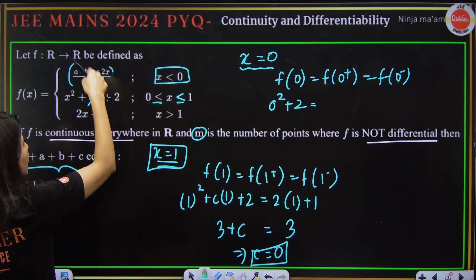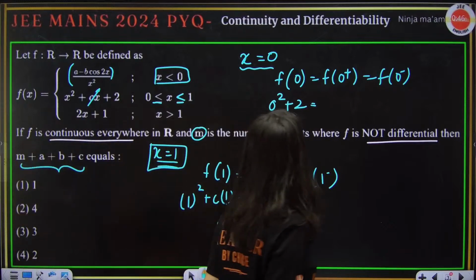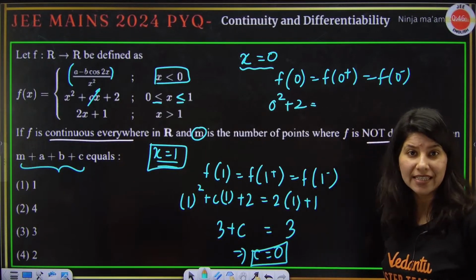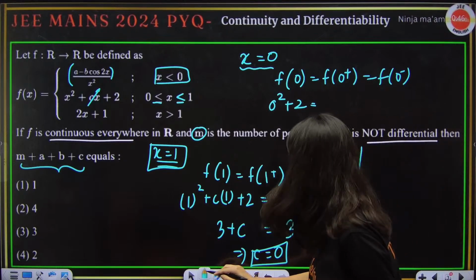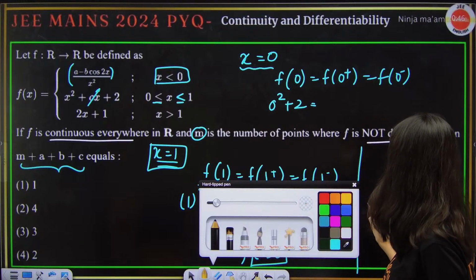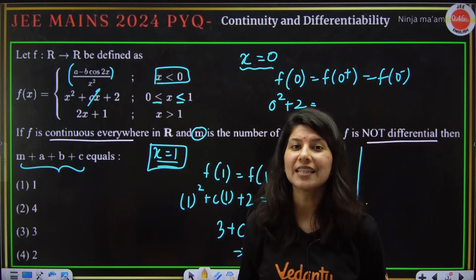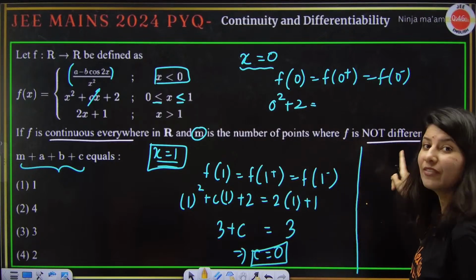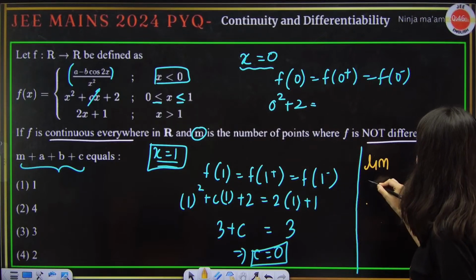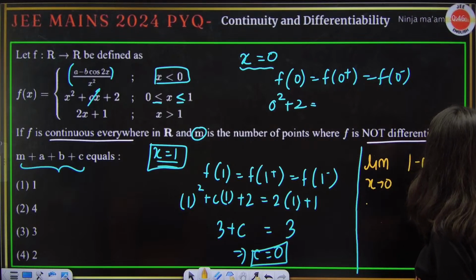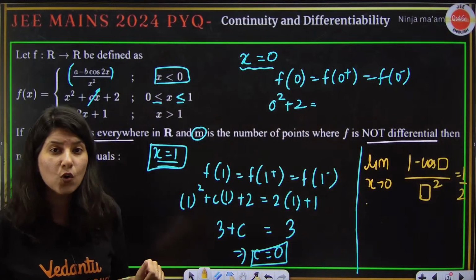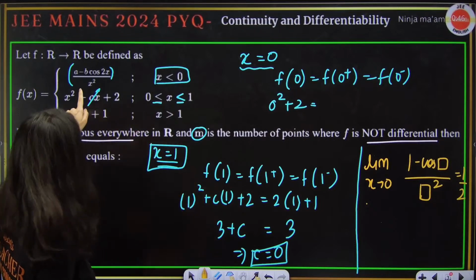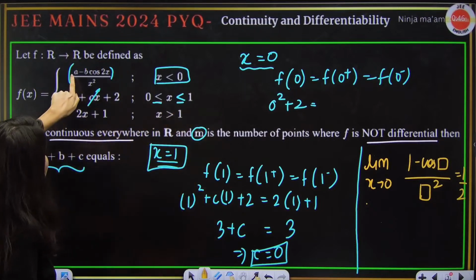Now let us look at this. The moment I look at this, a minus b cos 2x upon x square reminds me of my favorite limit. Anybody who has studied continuity from me in the Road series will know that ma'am's favorite limit is: limit x tends to 0, (1 minus cos x) upon x square is equal to half. Now here a similar thing is getting created, just that it is a minus b.